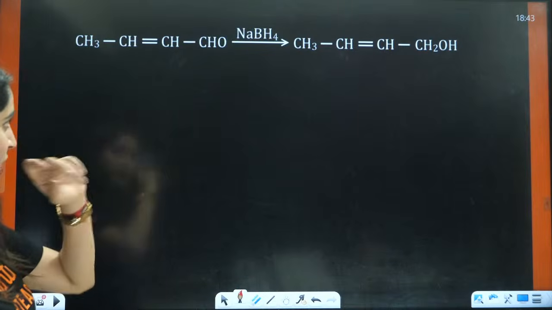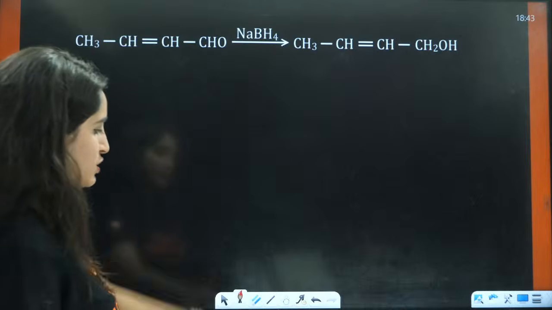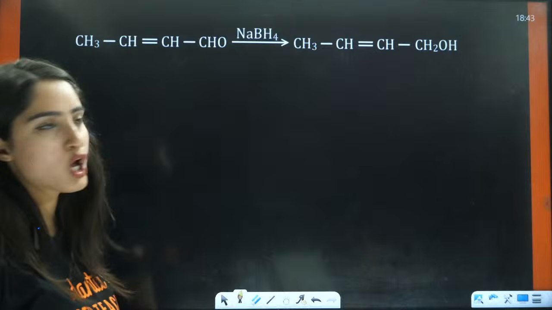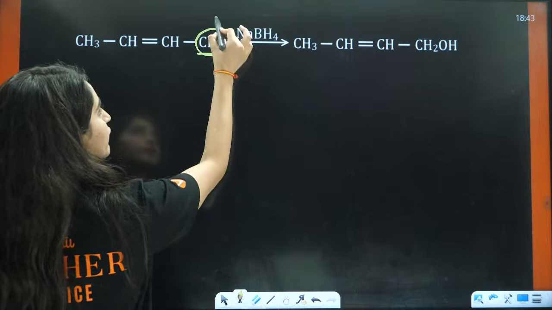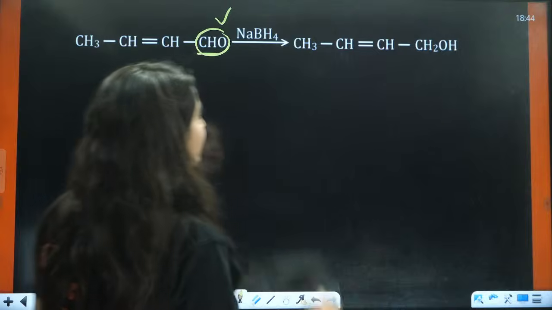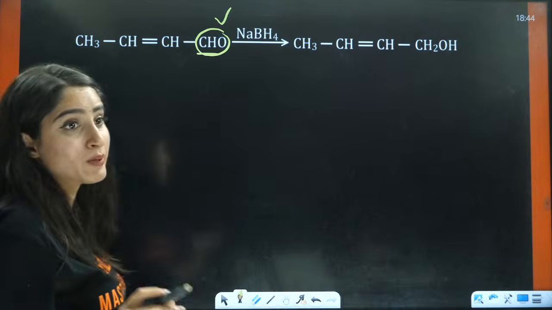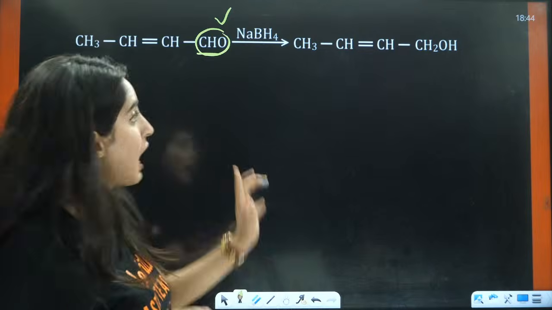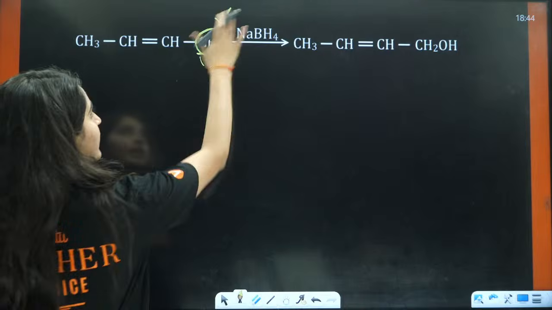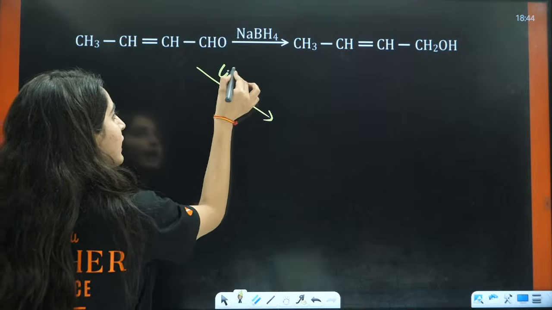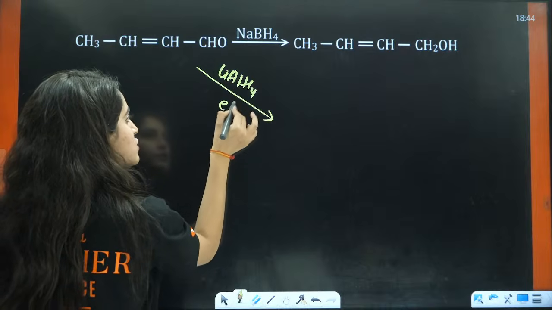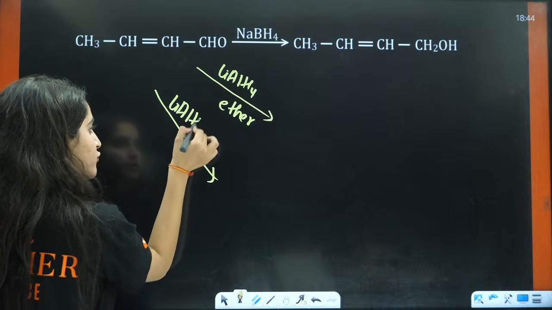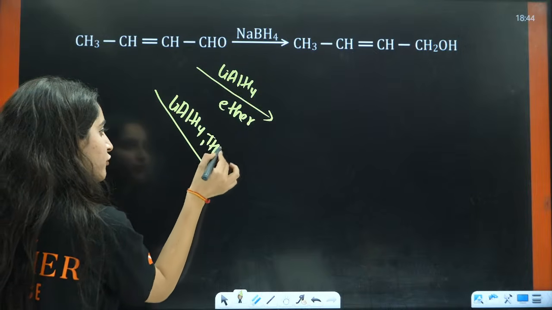Now let us see some of the questions, for example, you have NaBH4. In this case, we know that the CHO bond will reduce to OH, but it will not reduce this double bond because it is very selective in nature. I don't want to reduce this double bond, right? What if you had LiAlH4 in presence of ether? What if you had LiAlH4 in presence of THF?